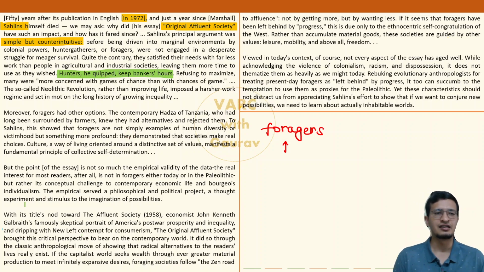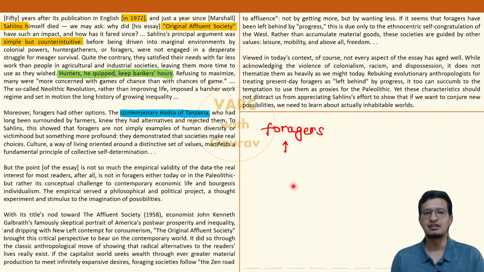Author has mentioned, Salins has given an example, an amazing example of a tribe in today's time. Contemporary, I don't know how to pronounce this. Maybe it is Hadza, whatever. In Tanzania, there is this community. They are foragers. But these guys are aware of agriculture.